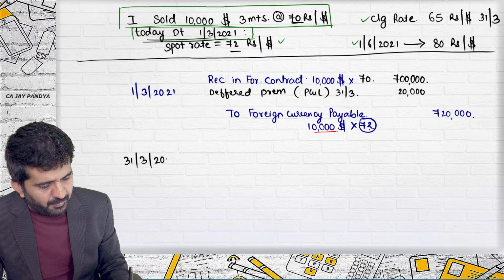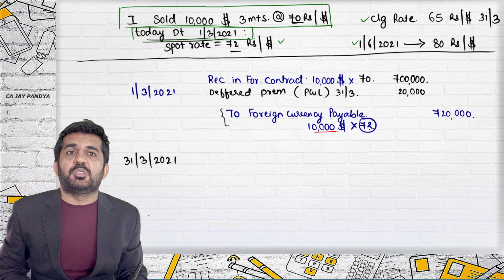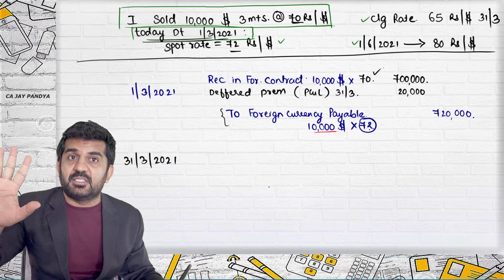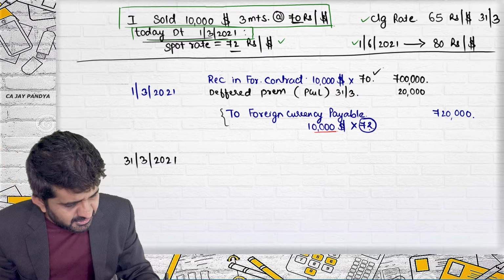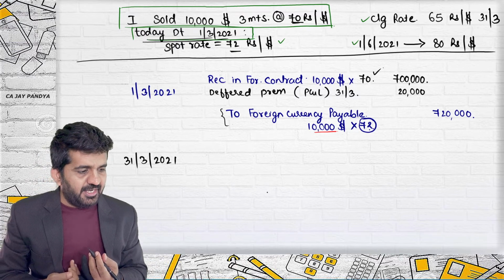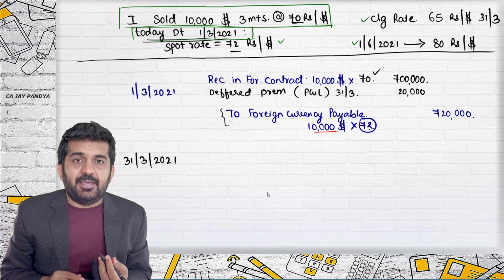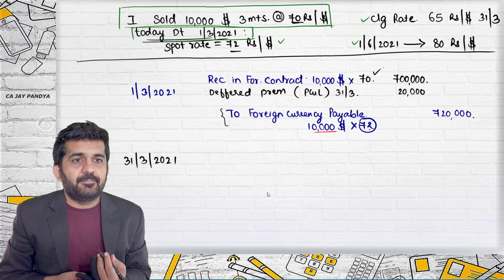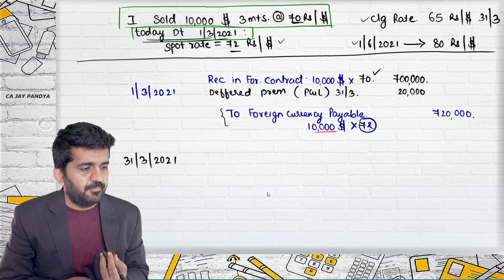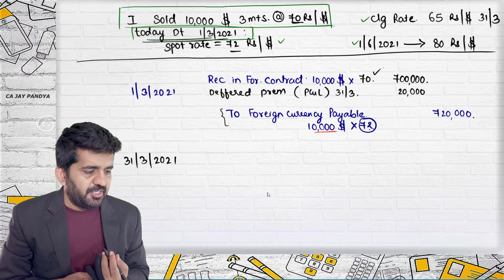31st March 2021. You need to concentrate only on the things which are variable, practically monetary. This amount is fixed in rupees, so it should not be changed. The monetary item should be changed. Drashti, you need to help me out. What is the closing rate? 65. Your foreign currency payable right now is recorded at what rate? 72. It should be recorded at 65. Why? Because it is a monetary item.